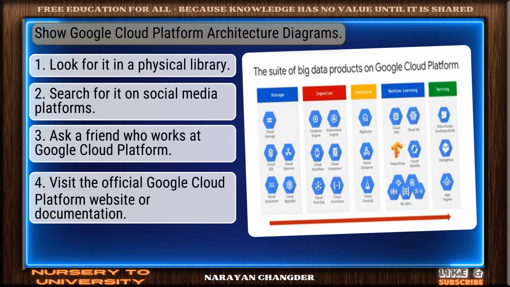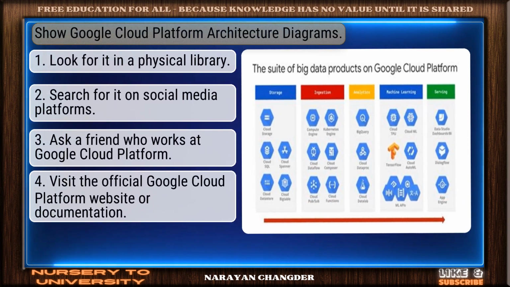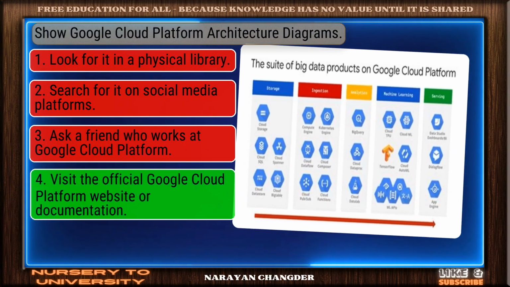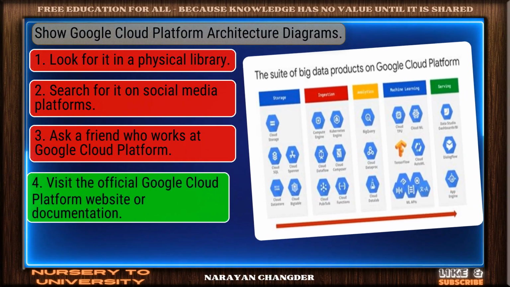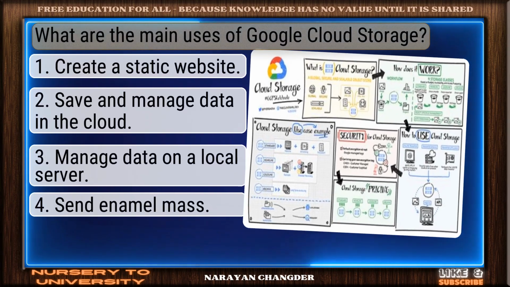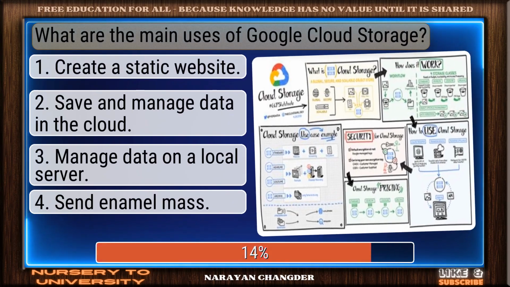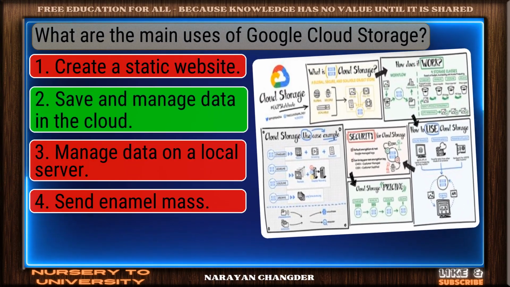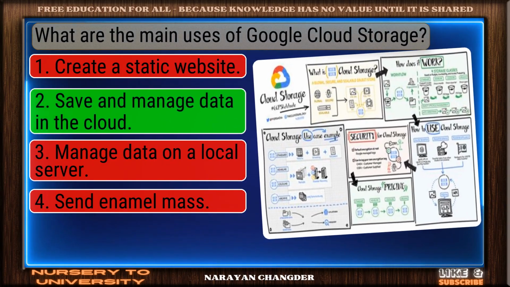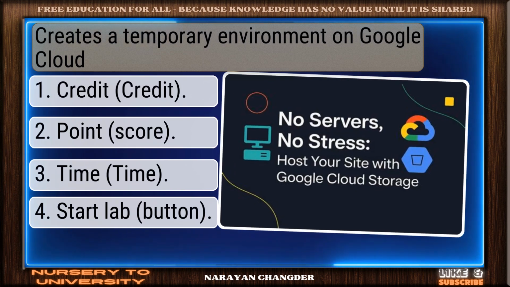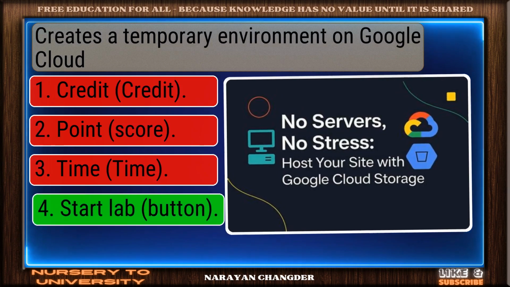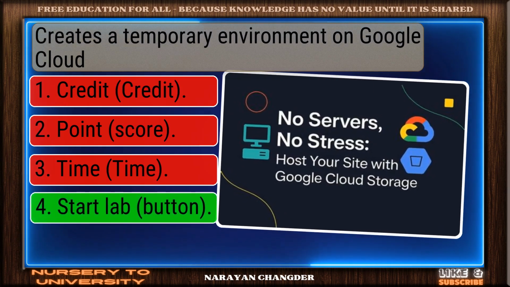Question number 66. Show Google Cloud Platform architecture diagrams. Bravo. Visit the official Google Cloud Platform website or documentation is the answer. Question number 67. What are the main uses of Google Cloud Storage? Exactly. Save and manage data in the cloud makes sense, and it is the right choice. Question number 68. What creates a temporary environment on Google Cloud? Great job. StartLab is the accurate answer.